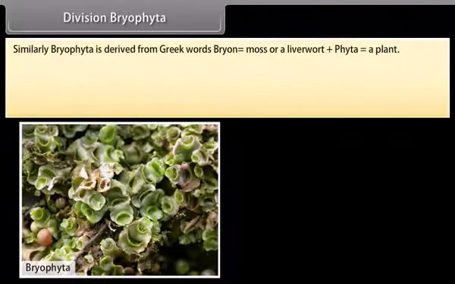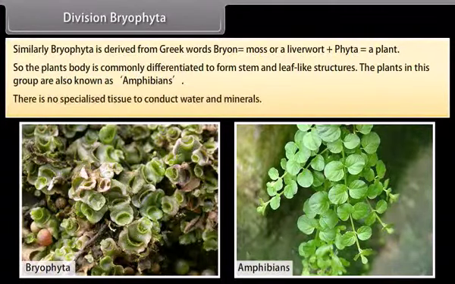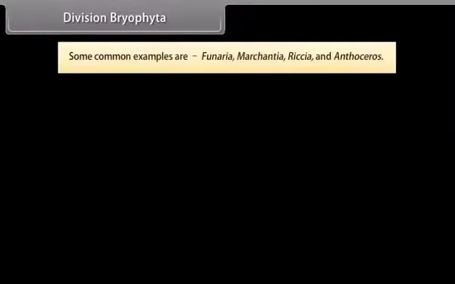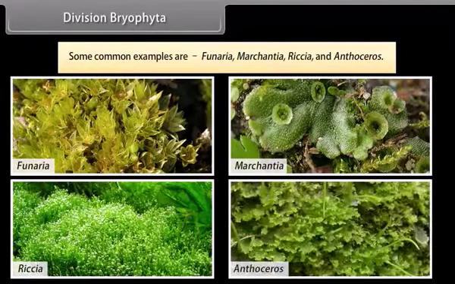Division Bryophyta. Similarly, Bryophyta is derived from the Greek words bryon, which means moss or a liverwort, plus phyta, which means a plant. The plant body is commonly differentiated to form stem and leaf-like structures. The plants in this group are also known as amphibians. There is no specialized tissue to conduct water and minerals. Some common examples are Funaria, Marchantia, Riccia, and Anthoceros.